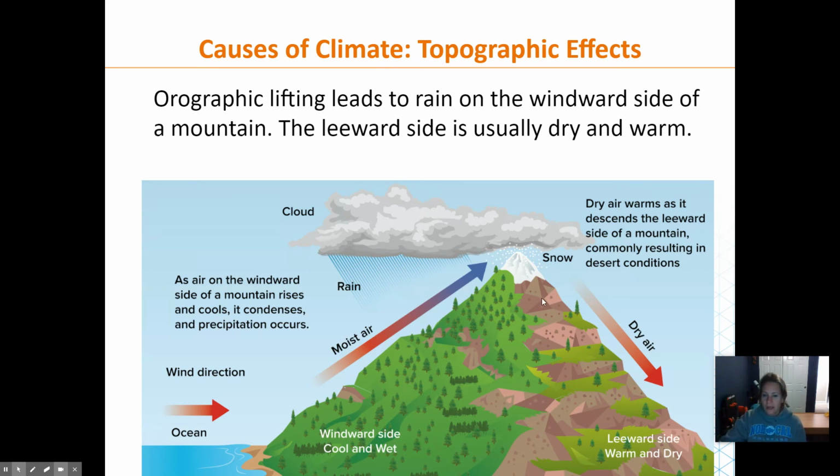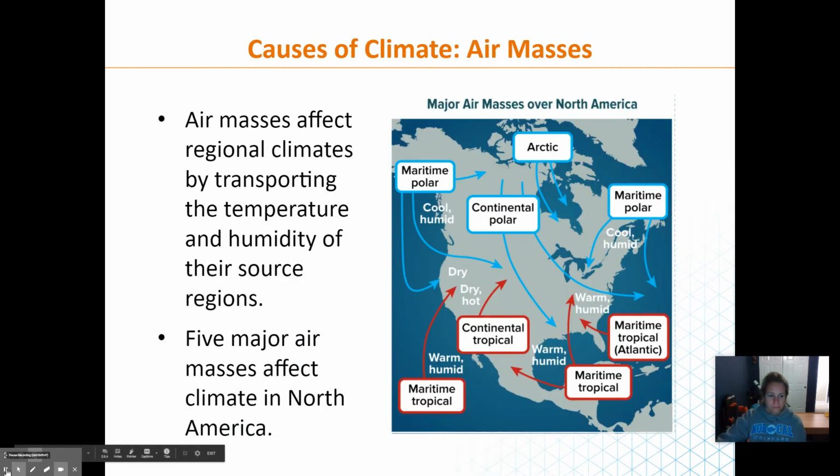All right, and then our last thing to talk about is the different types of air masses. Air masses affect the climate in that region. So if we look at maritime polar, this is kind of review, we went over this before, but maritime means wet, moist, it's forming over the ocean, and then polar means cold. So this is cool, humid air. And then we've got continental polar, which is cold Arctic air, so really cold, dry air. And that's coming down, mixing here in the US.